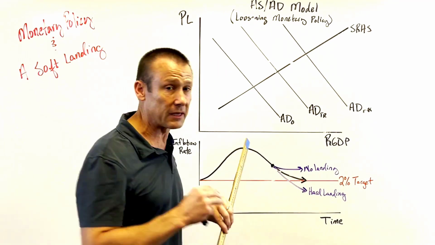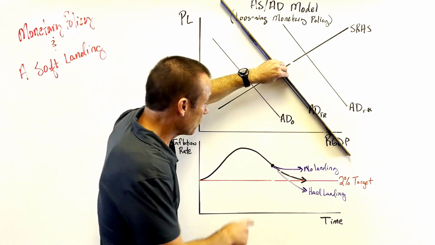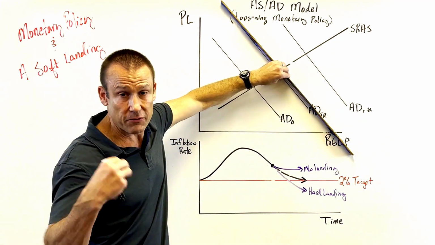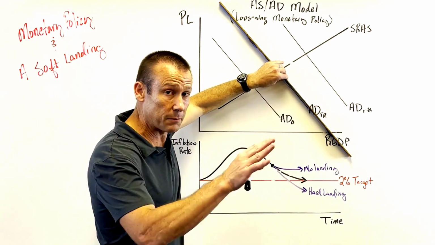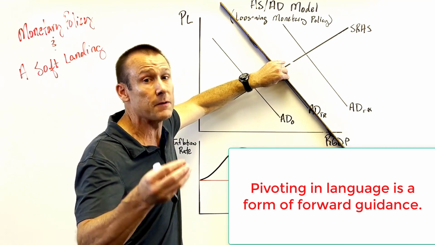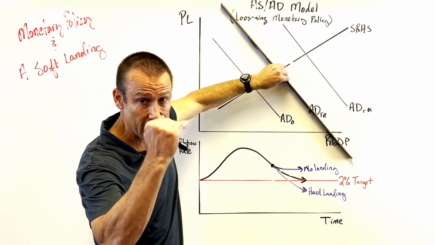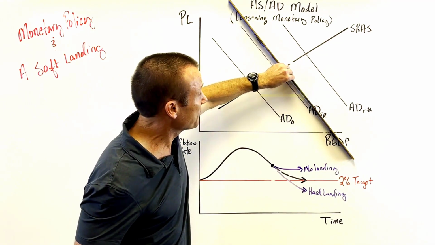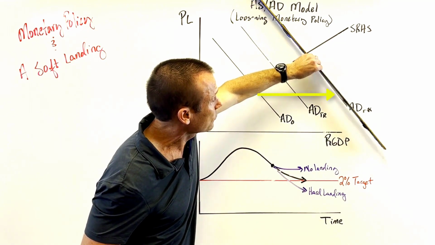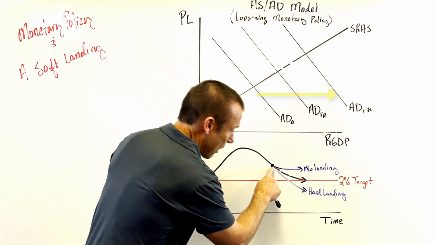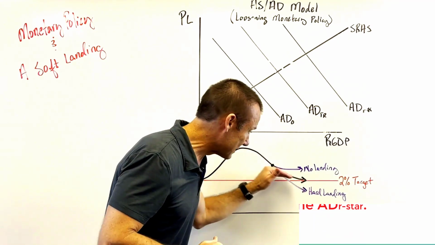So what they were thinking is, look, I understand that monetary policy acts with these big lags. We've had this significant progress verifying that we have had a restrictive targeted rate. And what we need to do is pivot, first pivot in language and then pivot in action, and eventually begin to reduce that targeted rate. And again, that is just becoming less restrictive and allowing that AD to move closer and closer and closer to the AD star as they try to negotiate, again, the soft landing, right? They're trying to land it right there.